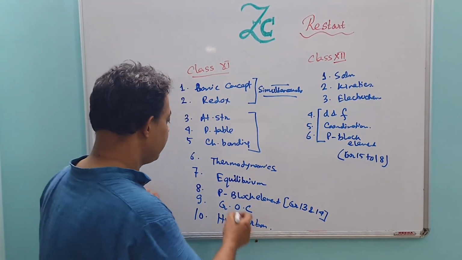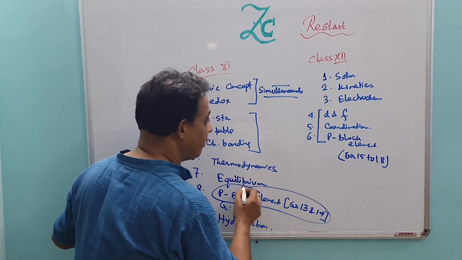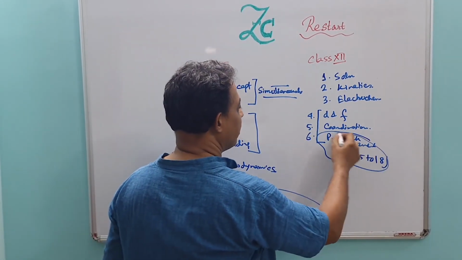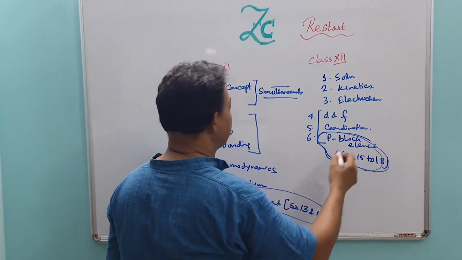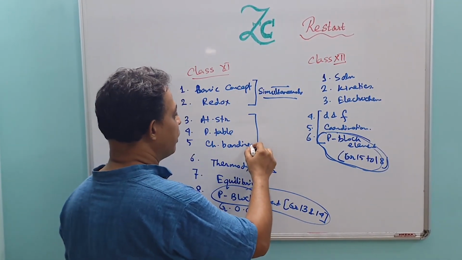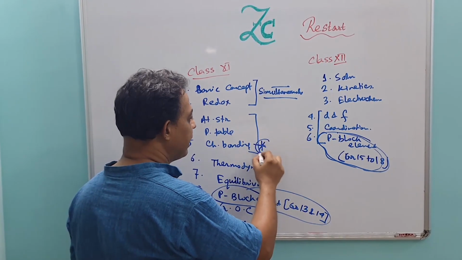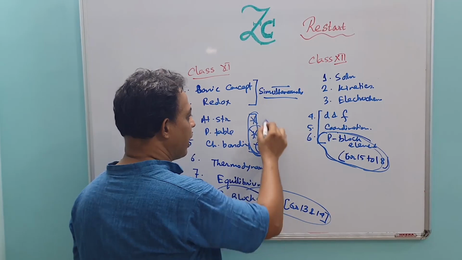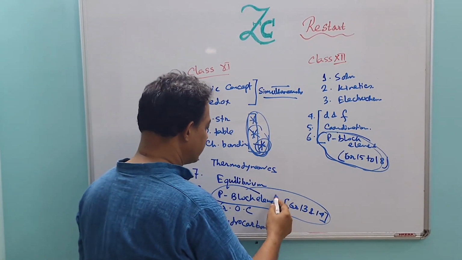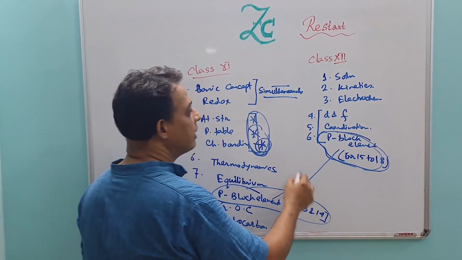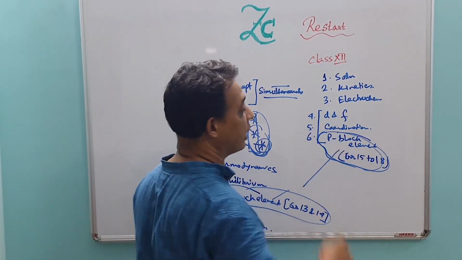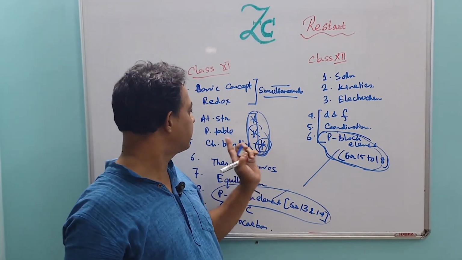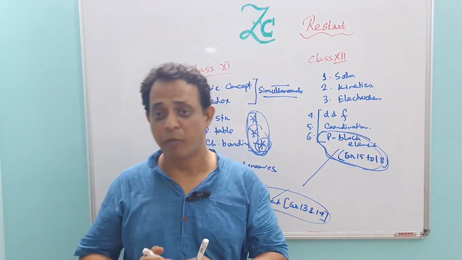While reading, the P block element of class 11 and the P block element of class 12 should be read simultaneously. Before that, you must ensure that you have completed chemical bonding, periodic table and atomic structure. After reading these three, go through P block element, D and F block element and coordination compound, because these are very much related to atomic structure, periodic table and chemical bonding.